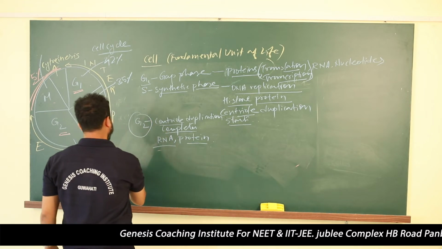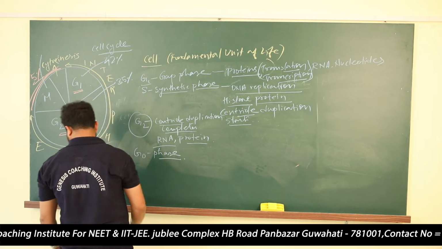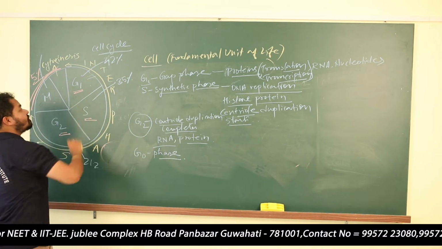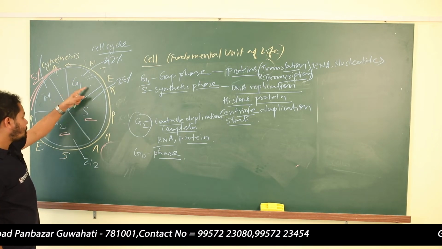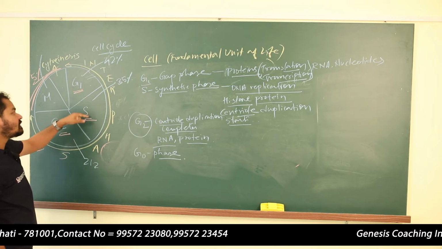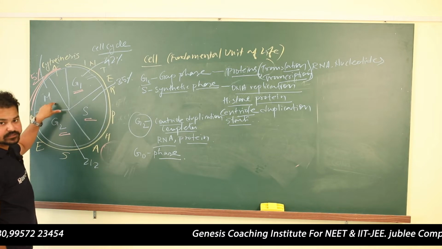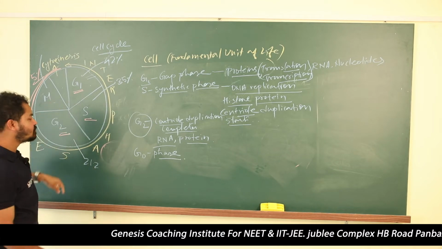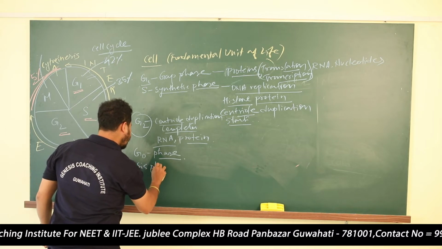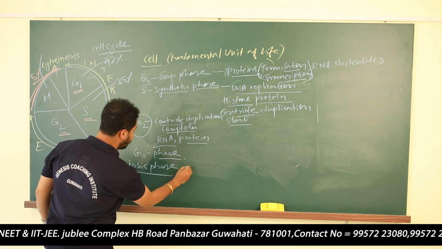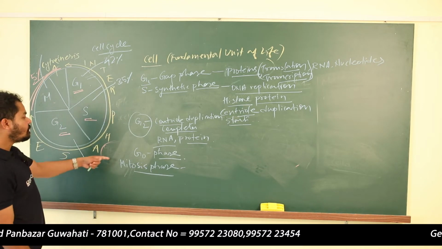Another phase is there which is known as the G0 phase. Now you see, the cell will enter the G1 phase, next it will go to the S phase, next it will go to the G2 phase. By passing all these stages, if all the necessary things are produced, now they will go for division in the M phase. M phase is known as the mitosis phase, where the actual cell division will take place. Actual cell division means the division of the nucleus.